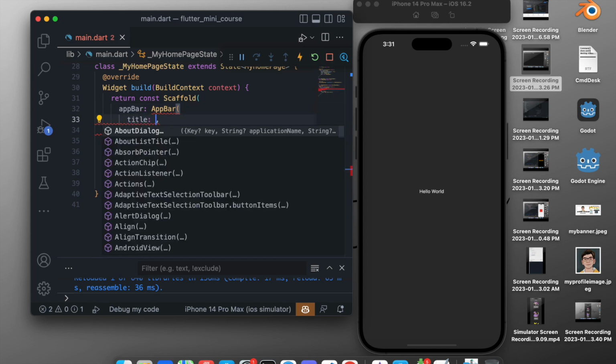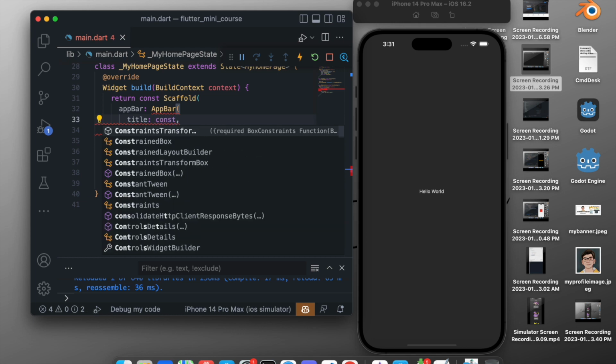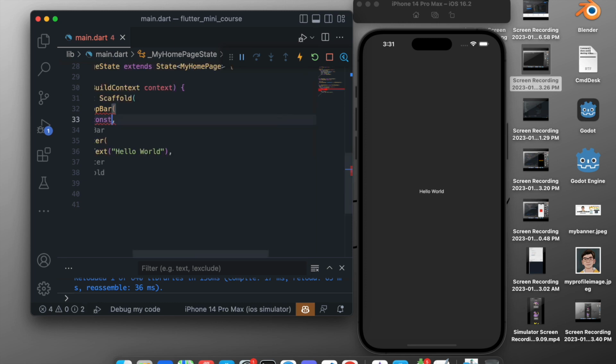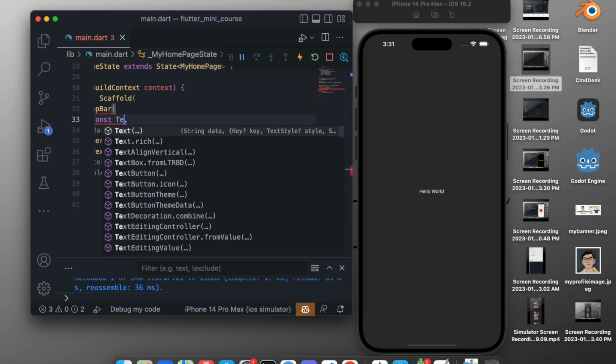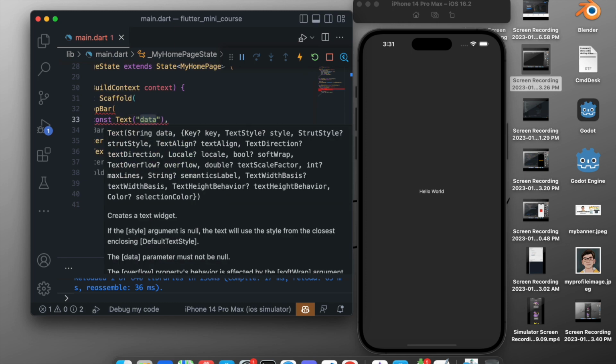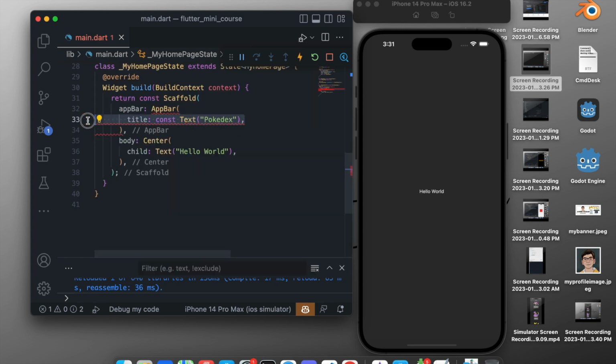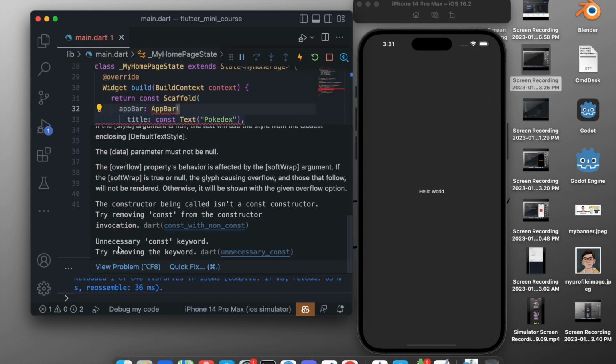So the title will be something like Text, so const and Text, and this text will be Pokédex. Now it again gives an error. Let's see what's the error. So to check the error, we can just hover over that, and we can scroll to see the error.